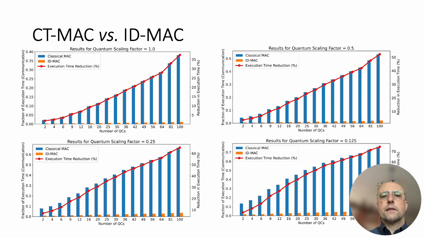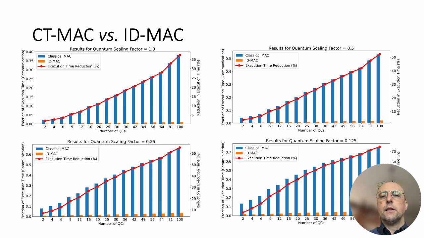bottleneck. This graph compares the proposed instruction-directed MAC protocol with the baseline circulated token MAC. The analysis considers varying numbers of quantum cores and QSFs. And for each configuration we measure the fraction of total execution time spent on classical communication and the overall reduction in execution time achieved by IDMAC.